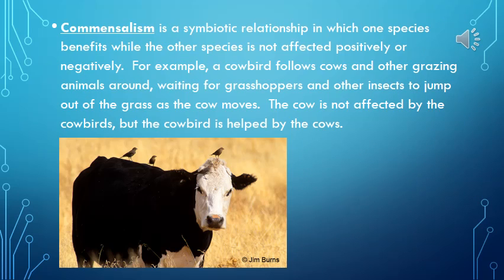Commensalism is a symbiotic relationship in which one species benefits while the other species is not affected positively or negatively. For example, a cowbird follows cows and other grazing animals around, waiting for grasshoppers and other insects to jump out of the grass as the cow moves. The cow is not affected by the cowbirds, but the cowbird is helped by the cows.